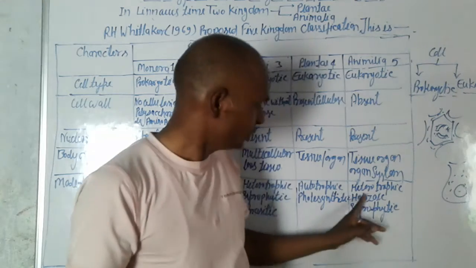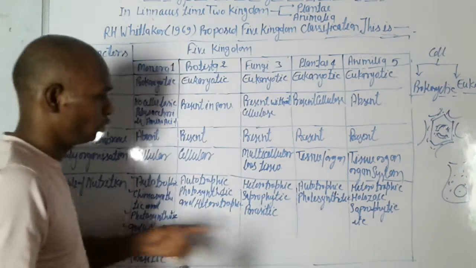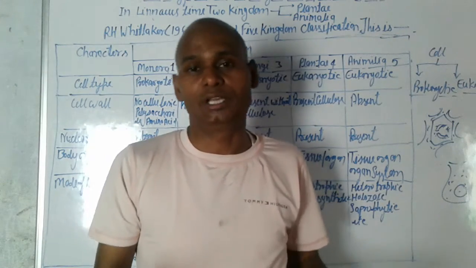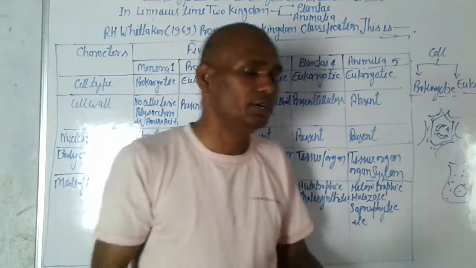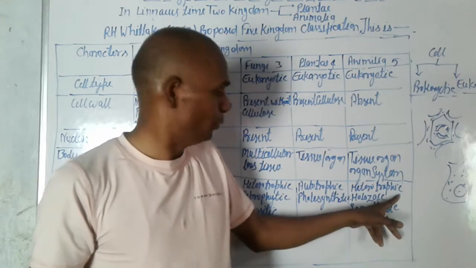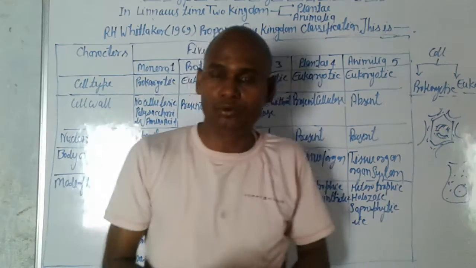And again, Animalia, heterotrophic. Animalia have a heterotrophic mode of nutrition because they cannot make their own food. They directly or indirectly depend on other organisms. So they are heterotrophic. Holozoic. We know about the holozoic mode of nutrition.